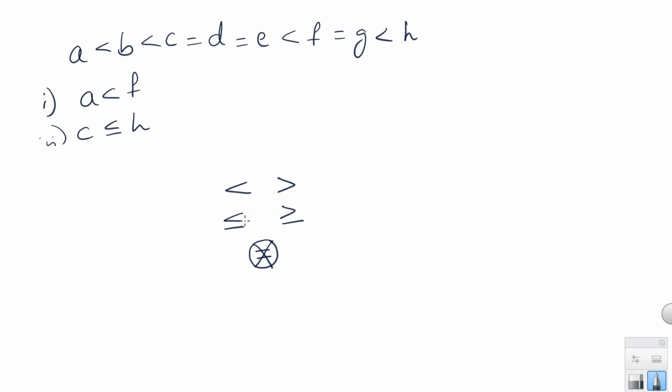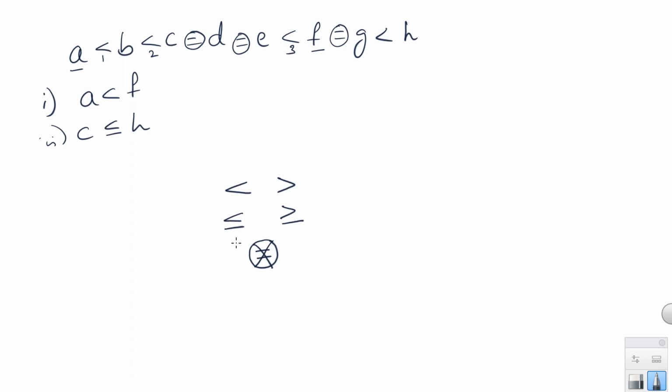Here, the equal to symbol should not be considered, which means we should not take this equal to, this equal to, this equal to. Now, if I'm taking A and F, between A and F, how many symbols do I have? I have to consider only 1, 2, 3 symbols. Right?